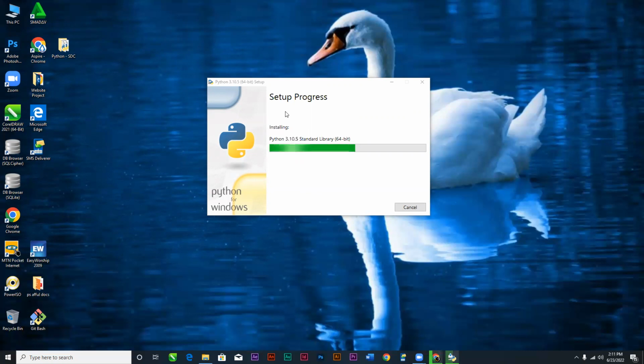While we wait, we now know about the Python software that we are installing. After the installation, it will not just start running. We need a software that will allow us to type the Python language, and we call them text editors.